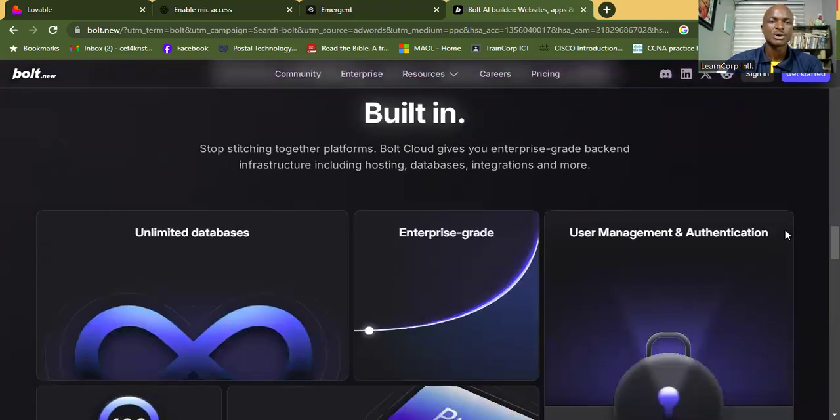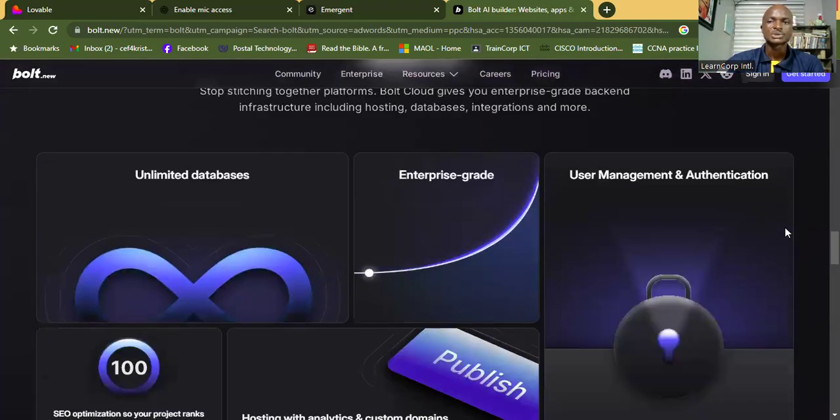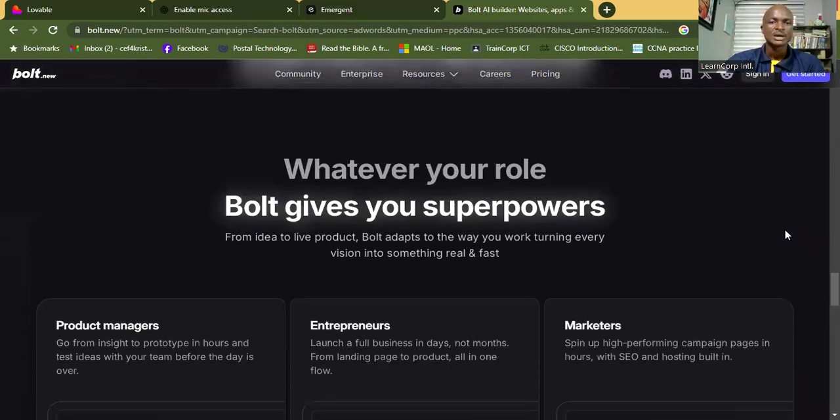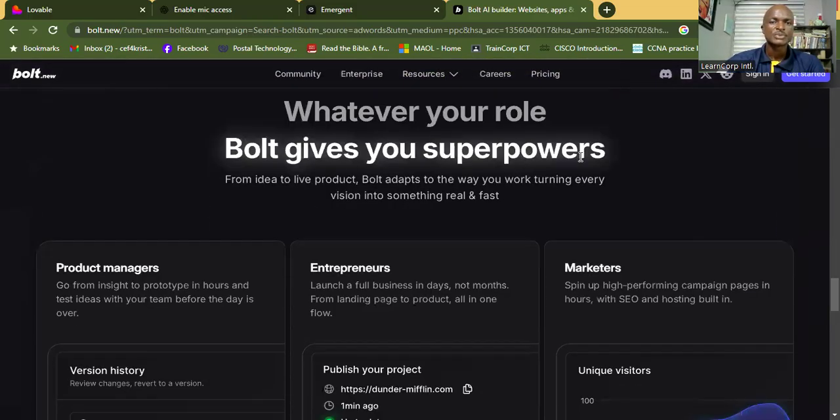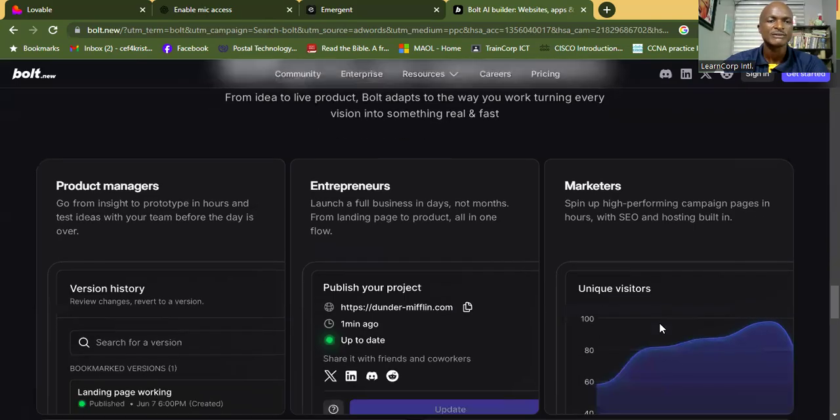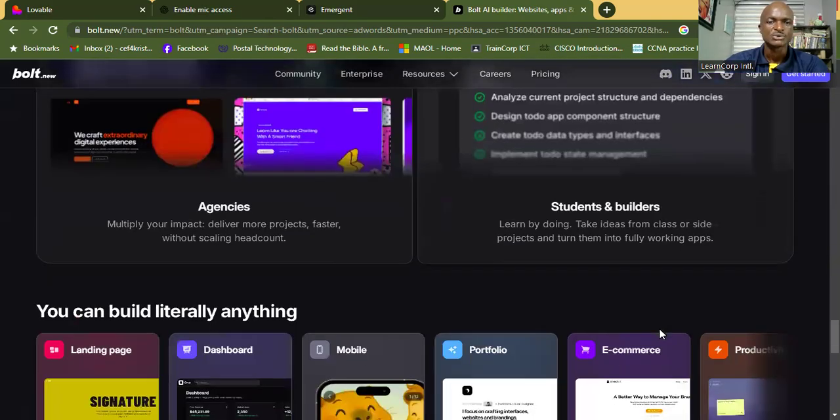So you want to go into Bolt and check out its features. All right. Okay, yeah. So it gives you superpowers for project managers, entrepreneurs, marketers. Yeah, you want to use this a great deal. It spins off high performance campaign pages, with hours of search engine optimization and hosting built in, all in one place. Fantastic. Yeah, so you want to check that out.